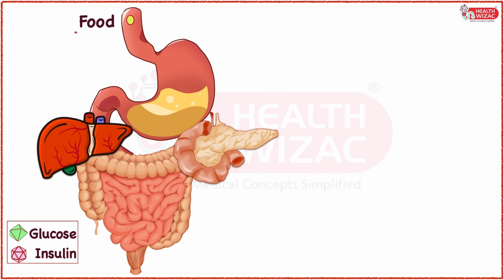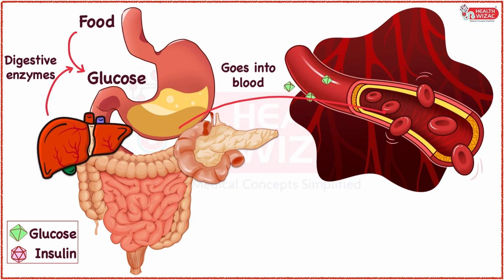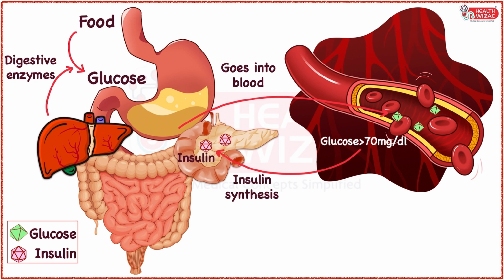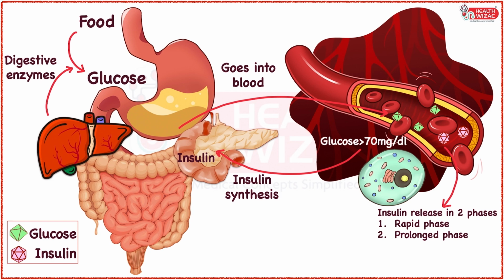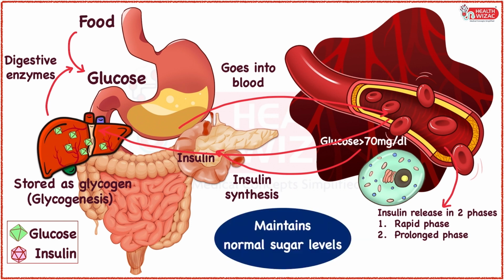In normal healthy subjects, the food we eat is converted into glucose by digestive enzymes of the GI tract and is made available in the blood for utilization and uptake. Blood sugars of more than 70 promote insulin synthesis by the pancreatic beta cells, which detect sugar and start releasing insulin. This happens in two phases, that is an initial rapid phase and a second prolonged phase. Insulin facilitates entry of glucose into the cells and makes it available for use. Excess glucose is stored as glycogen by the liver by a process called glycogenesis. This maintains normal blood sugars.